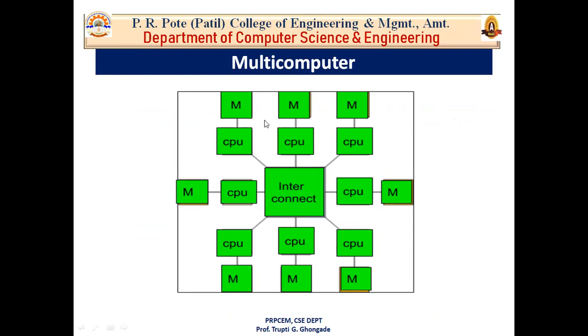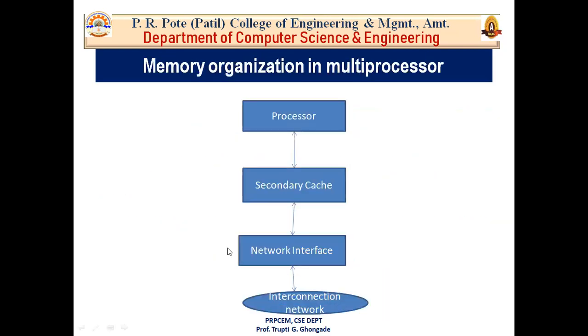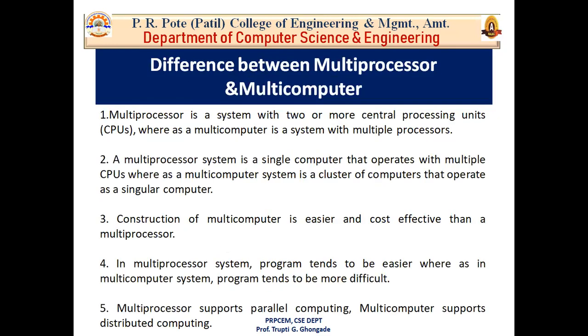There is a cluster of computers. This is one system, this is another system, this is another system. So it is a cluster of computers that operate as a single computer. They operate individually by accessing their local memory, their own memory space. Then the third one is the construction of multi-computer is easier and cost effective.